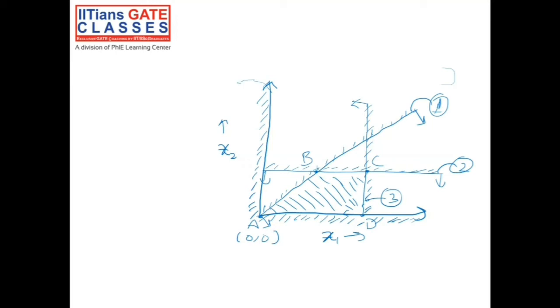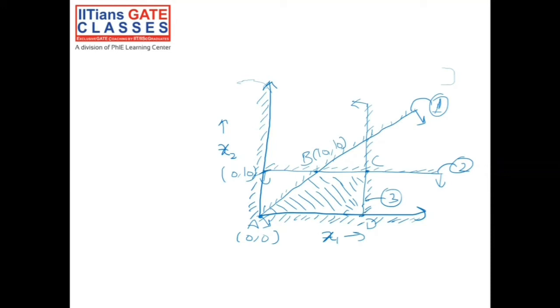Constraint 1 was x1 greater than or equal to x2, and constraint number 2 was x2 less than or equal to 10. So point B would be 10, 10. And point C is coming out of constraint number 3 and constraint number 2.